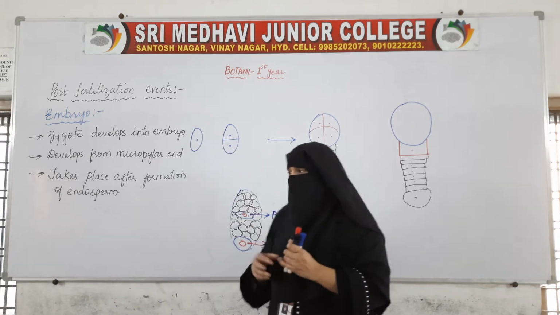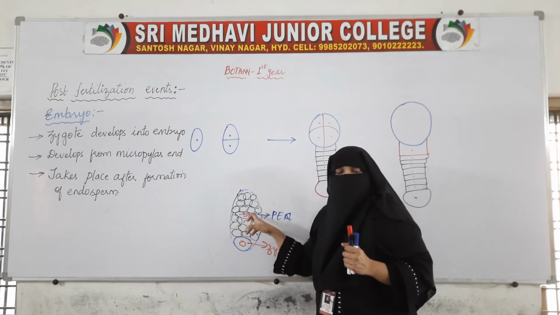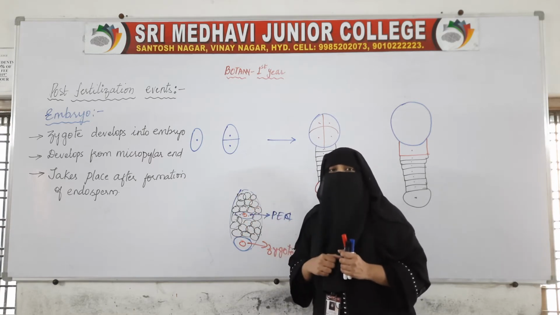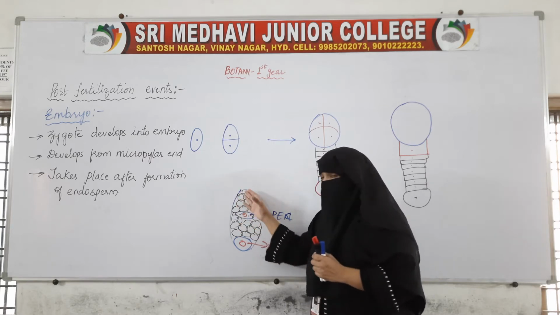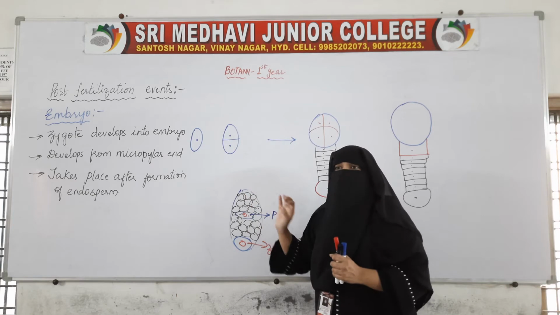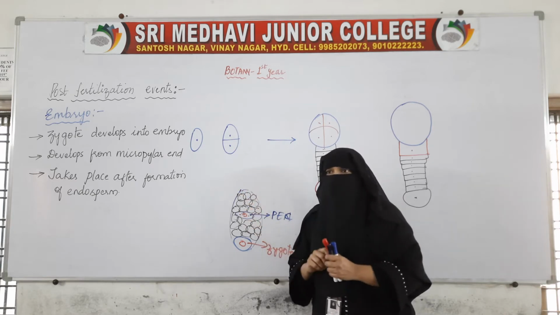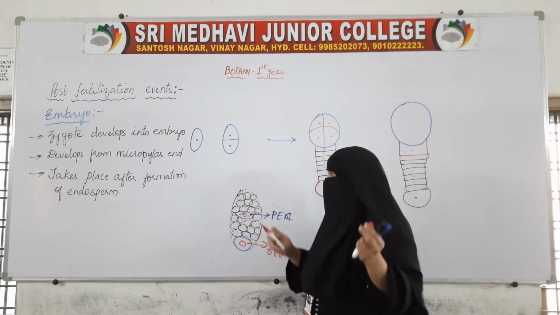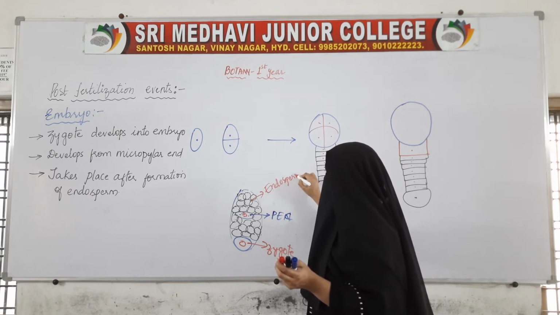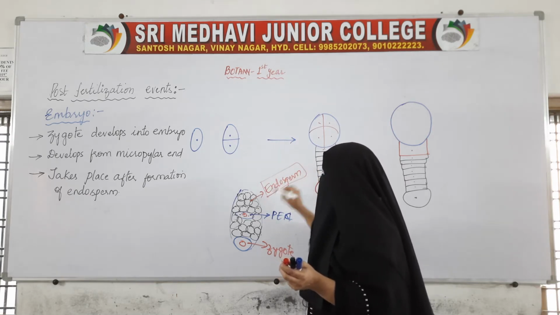So when this cell divides and produces new cells, the new cell is also a triploid cell. The cells continuously divide and form a tissue, because all the cells together are called a tissue. This tissue is called endosperm.